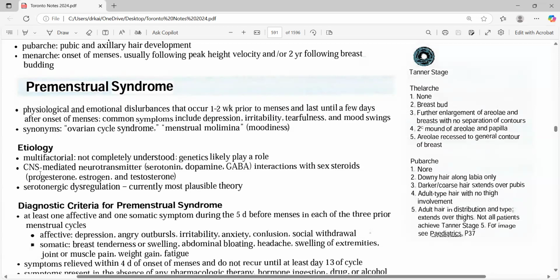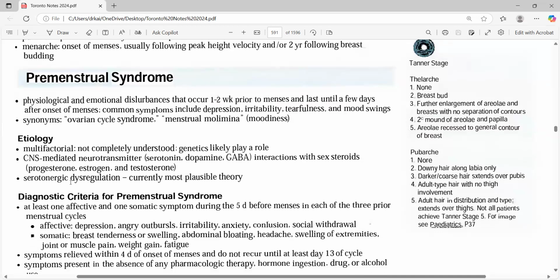The same exact question can be asked. Just a physiological disturbance can be given and they ask you to label it as premenstrual syndrome. So it's wrong. There should be emotional, like depression, low mood, or whatever is there, and it should occur within 1 to 2 weeks prior to the menses and last for a few days.